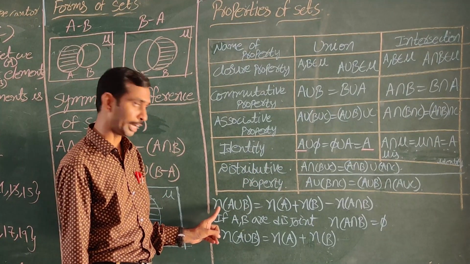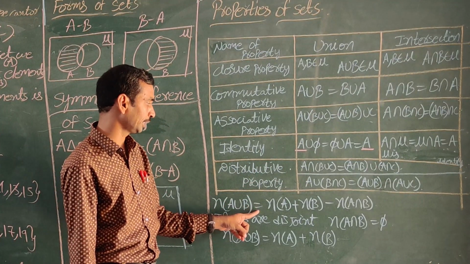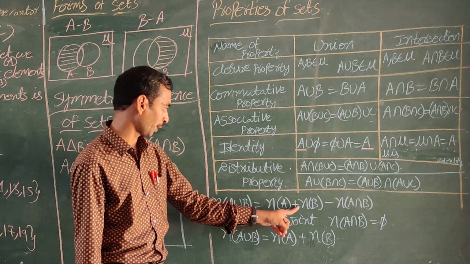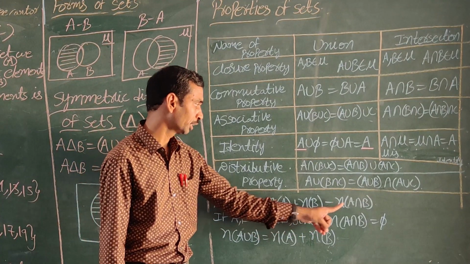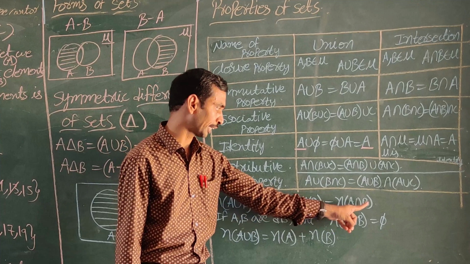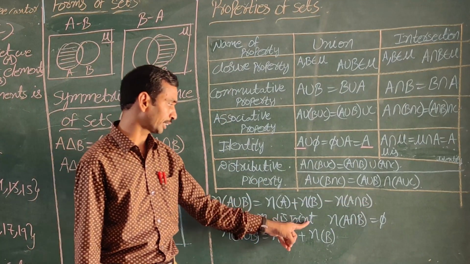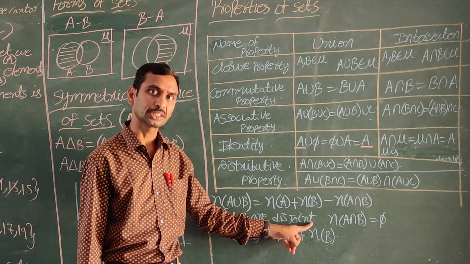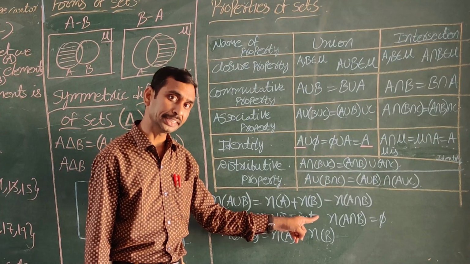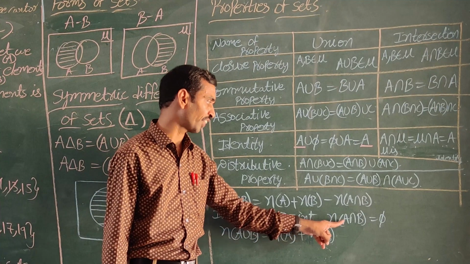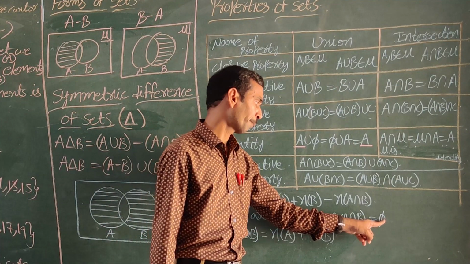Next, one formula: number of A union B is equal to number of A plus number of B minus number of A intersection B. Here, if A, B are disjoint sets, the two sets have no common elements, the two sets are said to be disjoint sets. A intersection B is equal to pi.